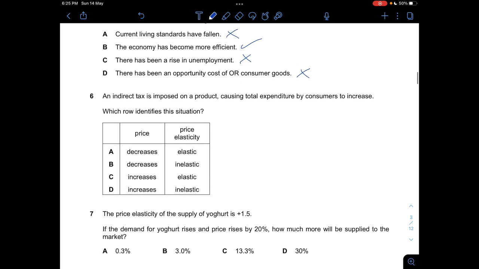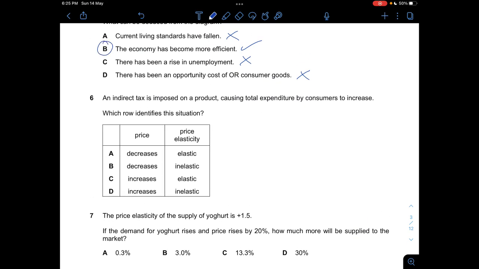So now question 6. An indirect tax is imposed on a product causing total expenditure by consumers to increase, and which will identify the situation. So when there's an indirect tax and then total expenditure increases, this means that the item itself is inelastic, because normally if the price elasticity of that product is elastic, when there's an increase in taxes, that means there'll be an increase in cost of production.